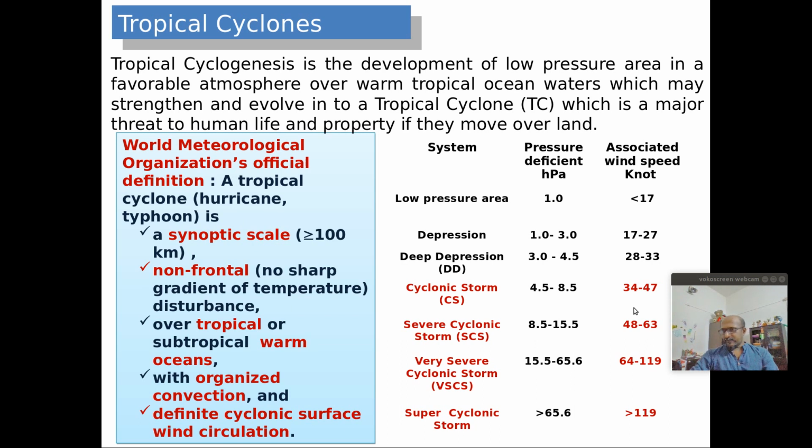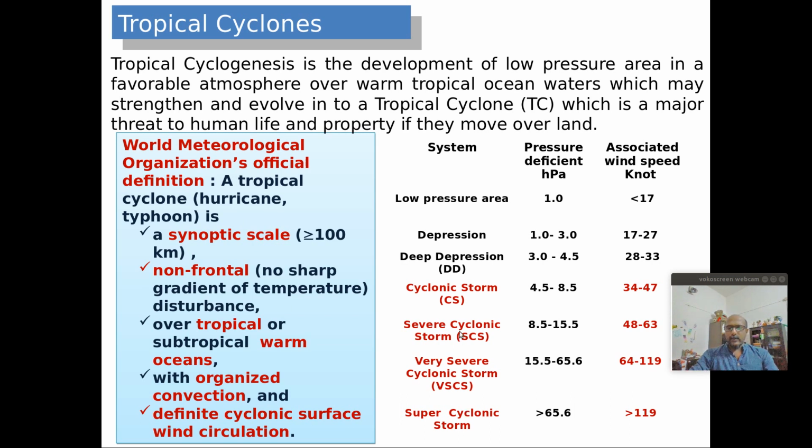From 34 knots to 47 knots it is known as cyclonic storms. Then 48 to 63 knots it is classified as severe cyclonic storms. Then 64 to 119 knots it is classified as very severe cyclonic storms, and greater than 120 knots it is termed as super cyclonic storms.